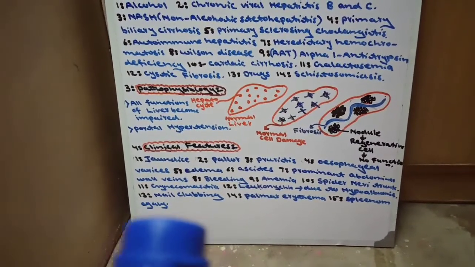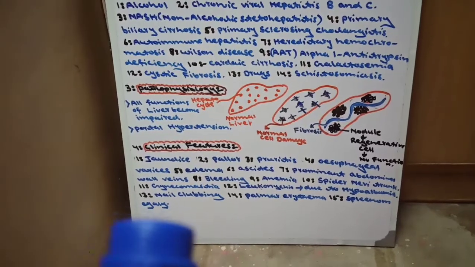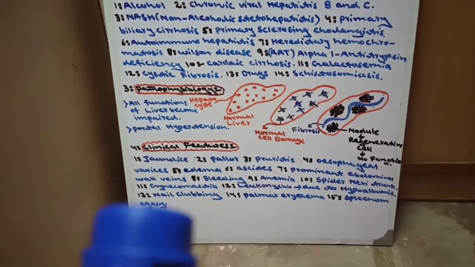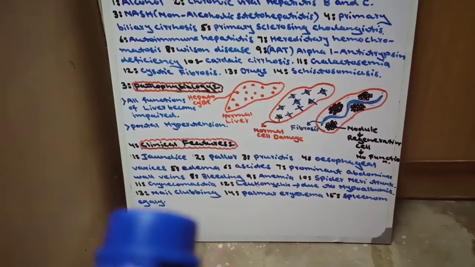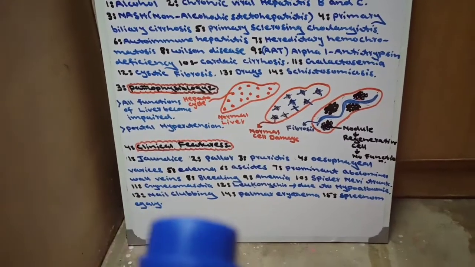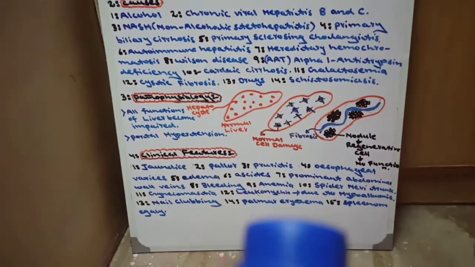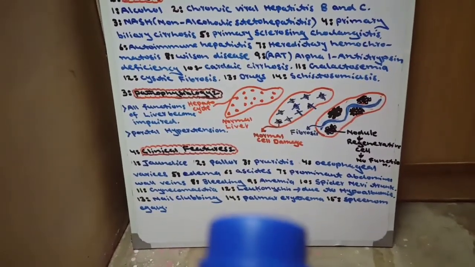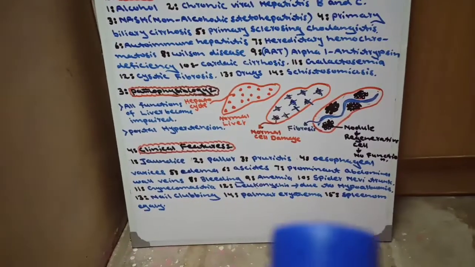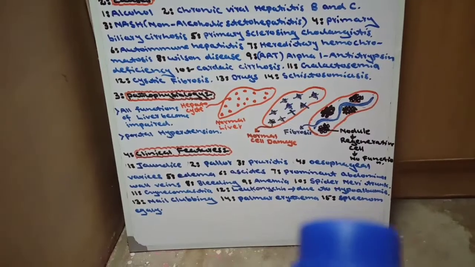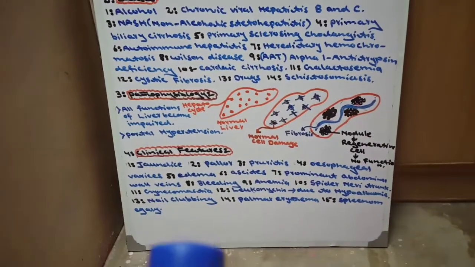The angle between nail plate and anterior nail fold will be greater than 180 degrees. That is nail clubbing. And the 14th clinical picture is palmar erythema, and it is also due to sex hormone metabolism. And the 15th clinical picture is splenomegaly.